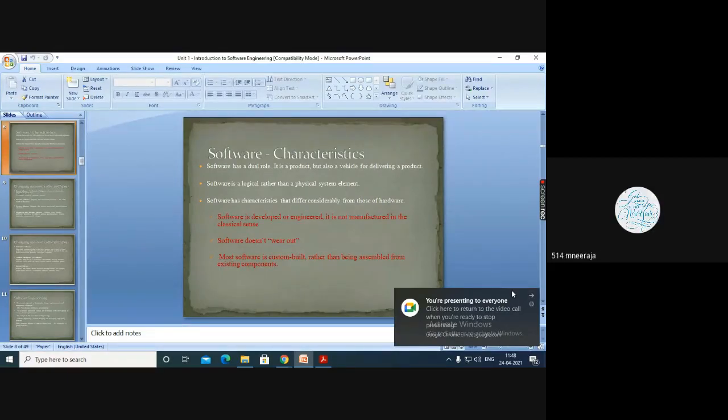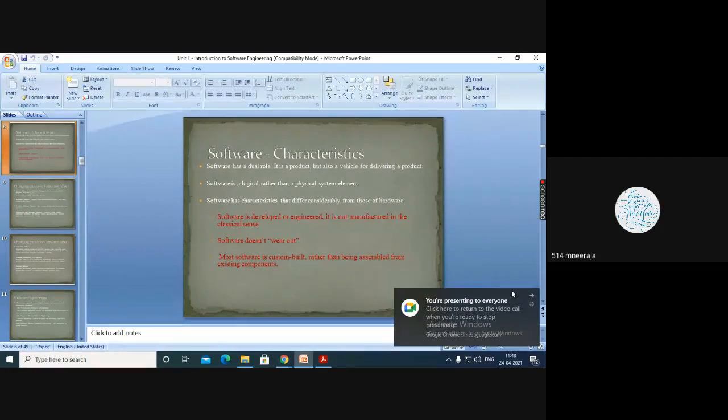Ma'am, the software is flexible to any developer. If any difficulties are there, they can be easily solved. And it is easily understandable to every developer.